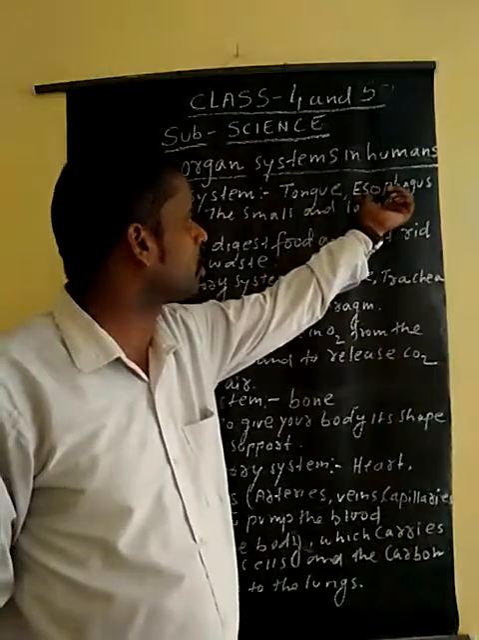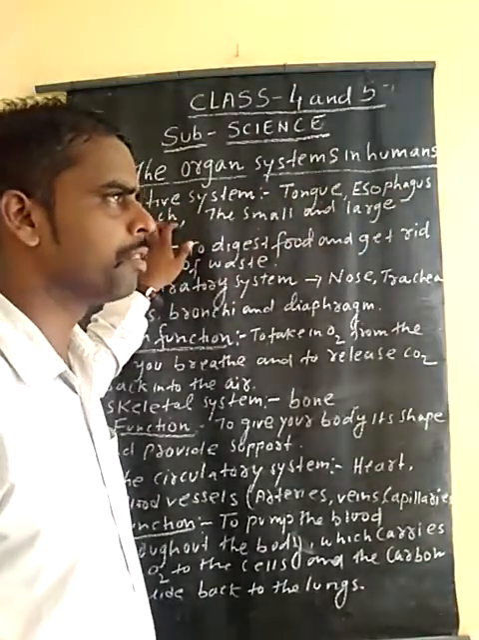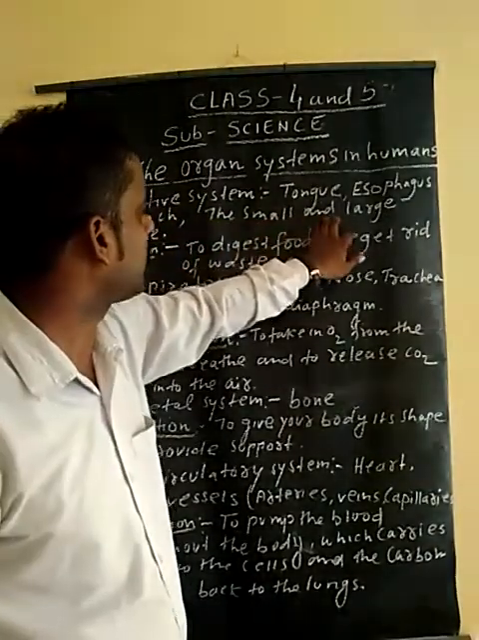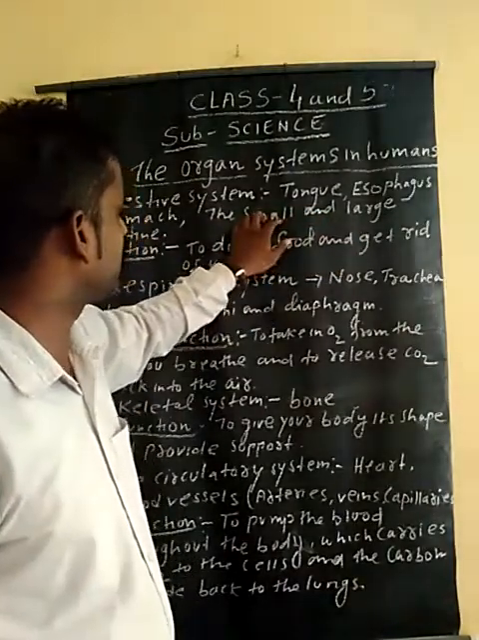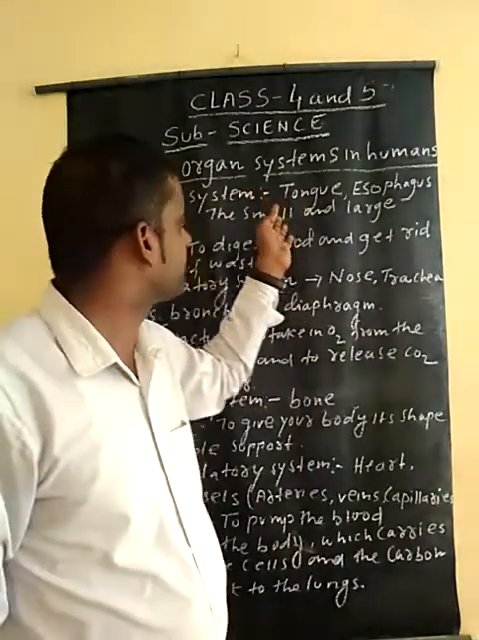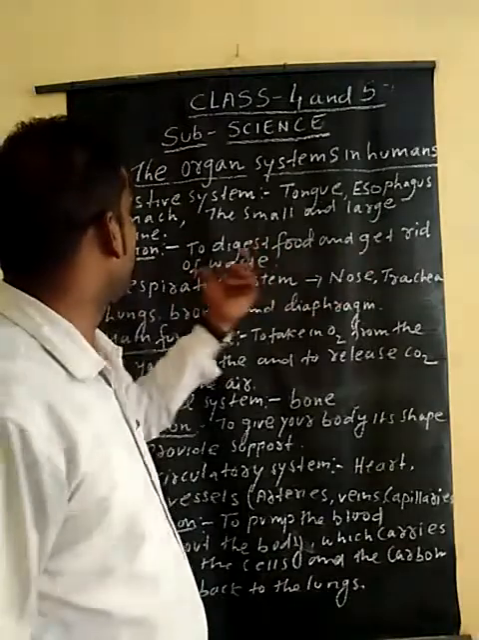Then the food goes to the esophagus, and after the esophagus it goes to the stomach, and the food takes a maximum of 3 to 4 hours to digest. Then the small and large intestines help to digest the food. The unwanted material which is not digested by our stomach goes outside. This process is known as egestion. Its main function is to digest the food and get rid of waste.